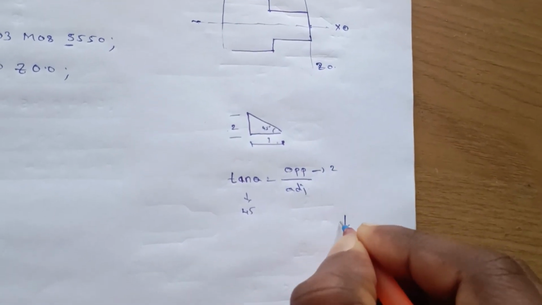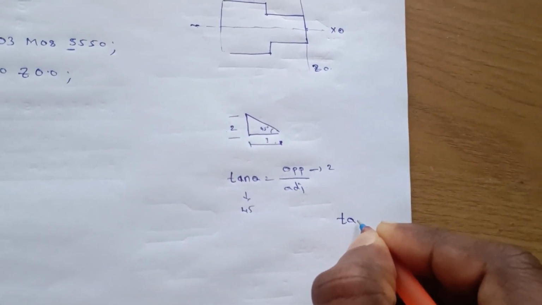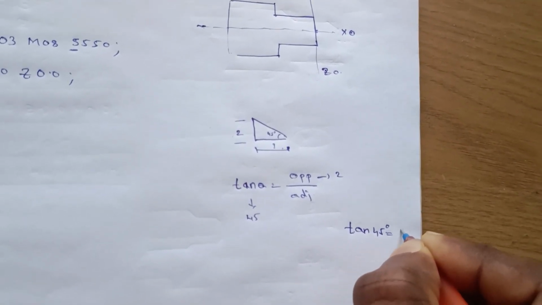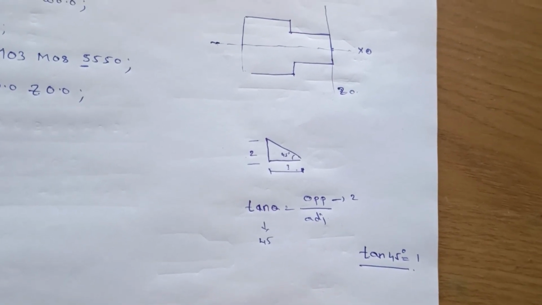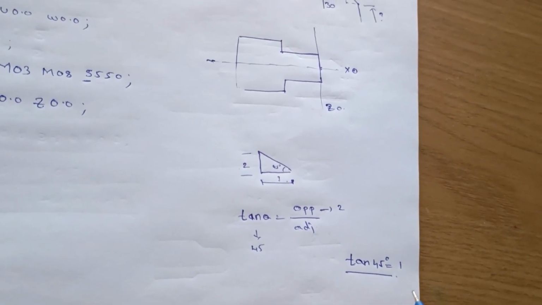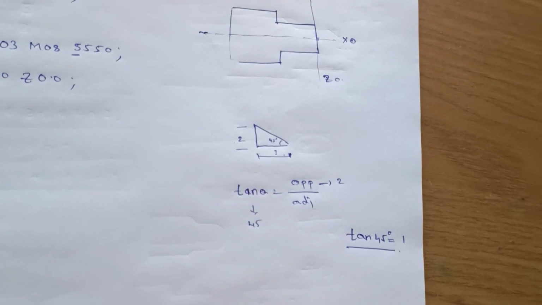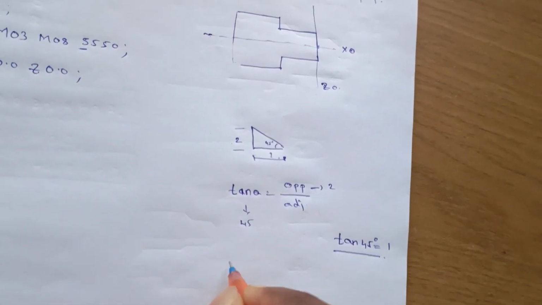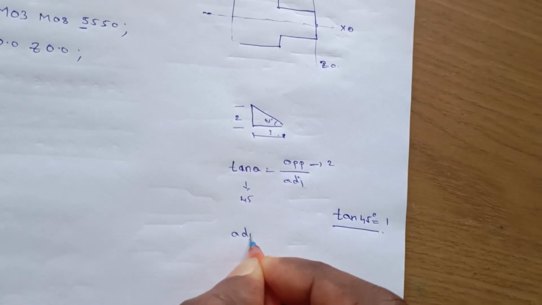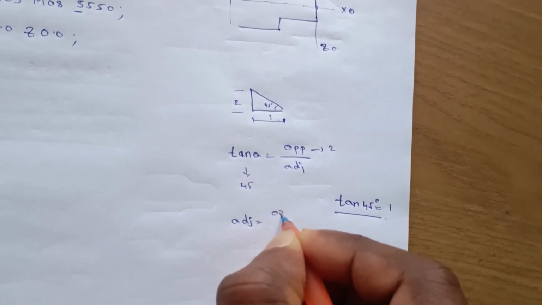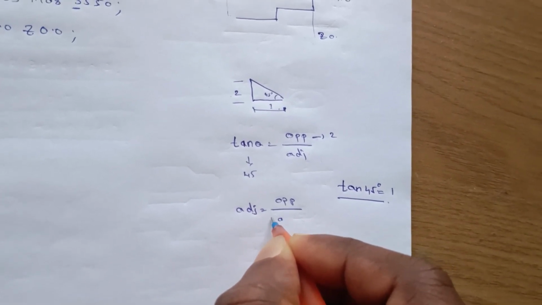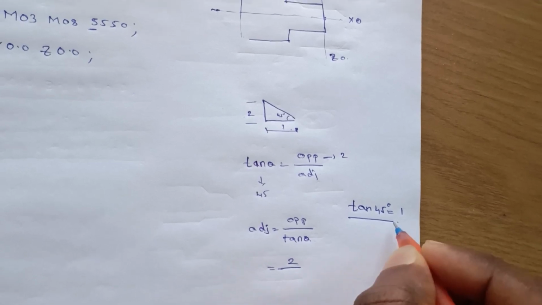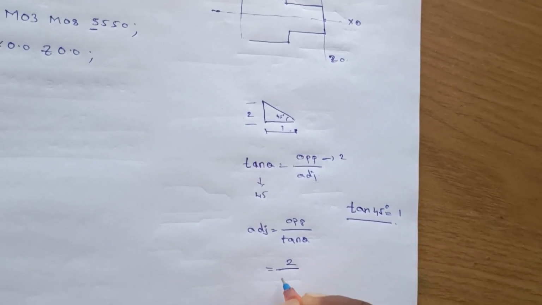From trigonometric values, tan 45 degrees equals 1. If you want to know, you can also calculate it from your calculator. And let's see, then we find the adjacent. Adjacent equals opposite by tan theta. It means 2 by tan theta, meaning tan 45.